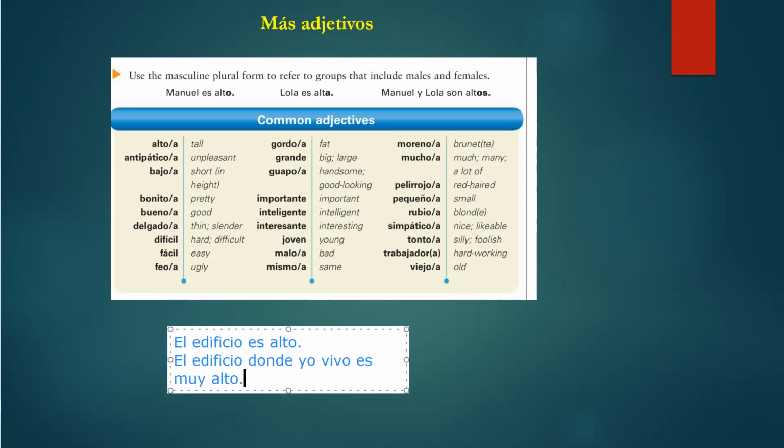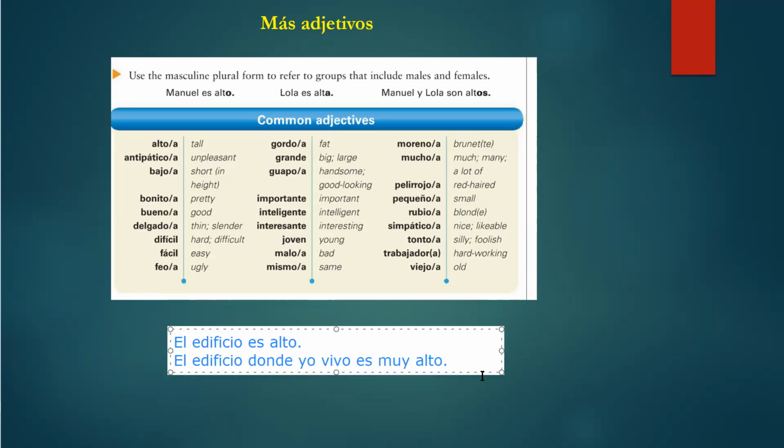Okay, so remember that you're gonna be describing, you're gonna do an exercise. I guess it's a graded activity, I think, where you describe where you live. So I'm just gonna put the translation here. The building where I live is very tall.